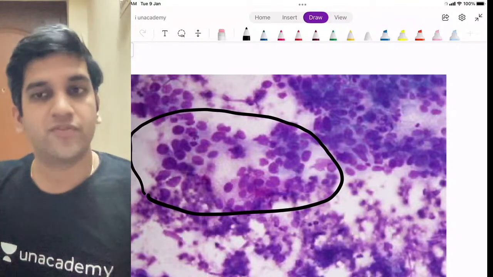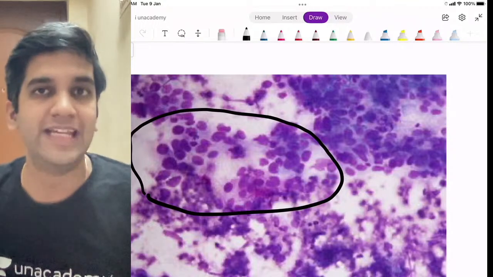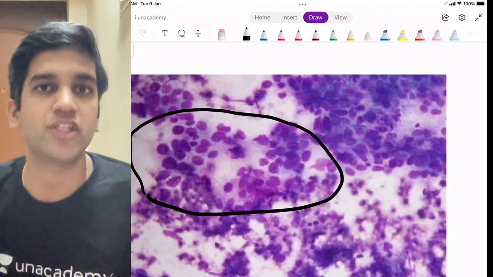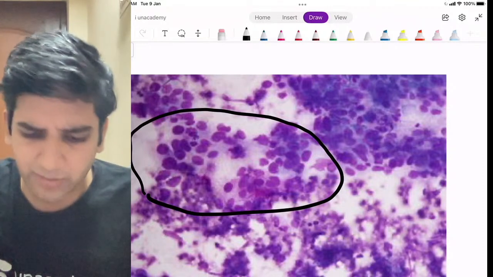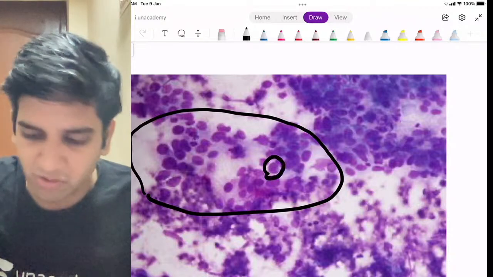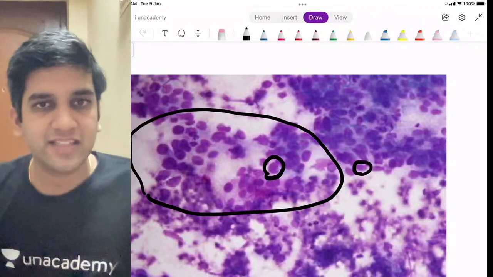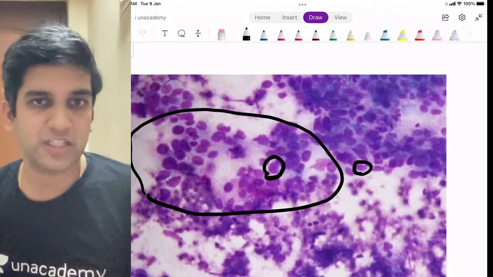Perfect, right? So if you are given a microscopy of an FNAC of a malignant breast tumor, you can easily pick it up. It's discohesive. That's all. It's not just discohesive. Let's look further. Look at this cell and maybe look at this cell. Can I say there's a variation in the size? Some of the cells look bigger, some of the cells look smaller.